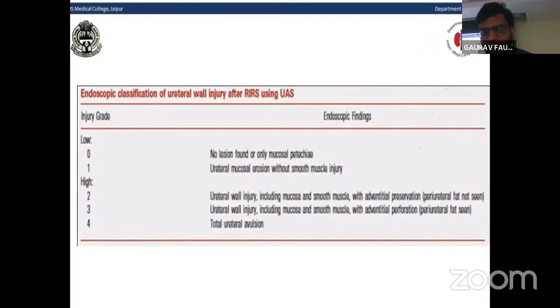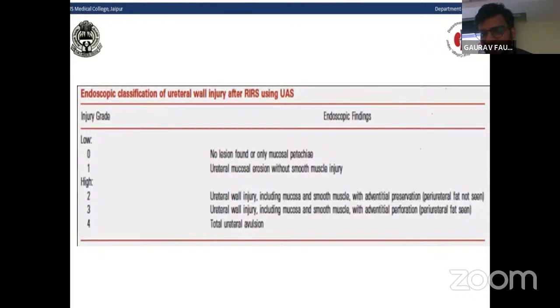Low-grade injury is divided into two parts. In grade 0, no lesion is found or only mucosal patches are found. In grade 1, ureteral mucosal erosion without smooth muscle injury is found. High-grade injury involves grade 2, grade 3, and grade 4. In grade 2, there is ureteral wall injury, including mucosa and smooth muscle,